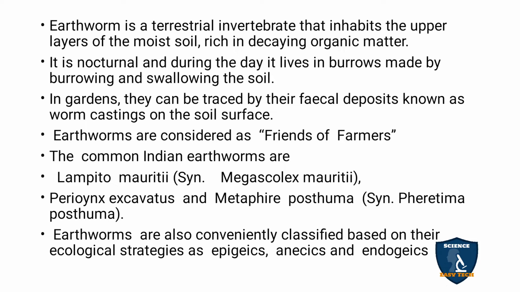It is rich in organic matter, and this worm casting acts as manure also. Earthworms are considered friends of farmers. While ploughing, it brings the lower soil up and the upper soil down, and it is useful for agriculture. So that is why it is called the friend of farmers.